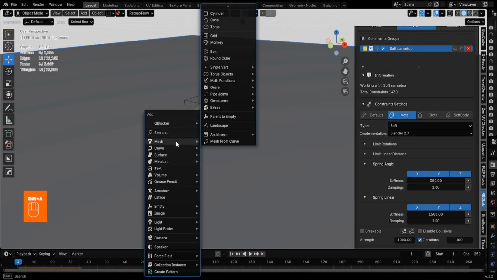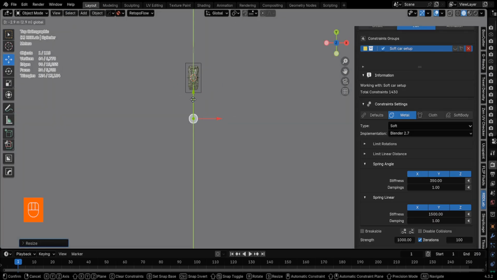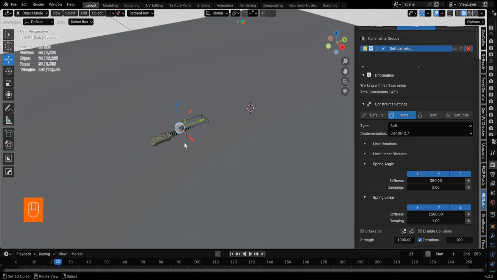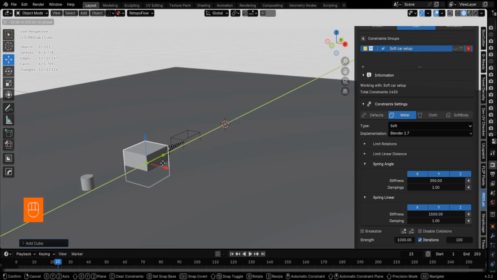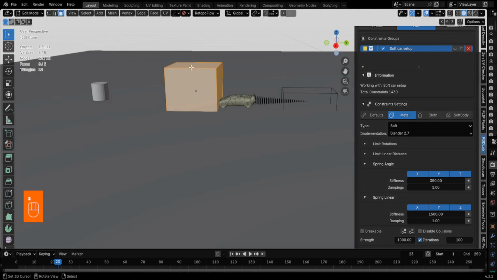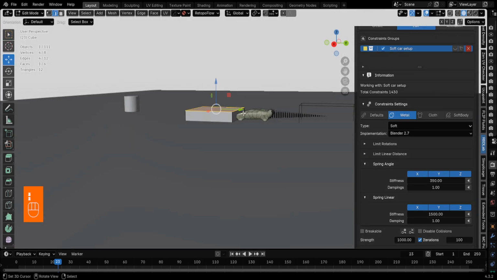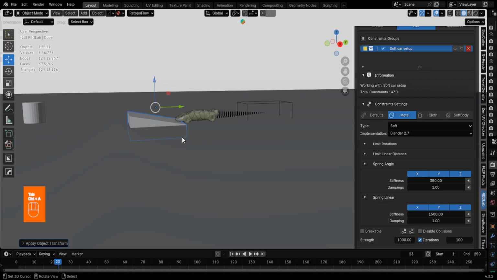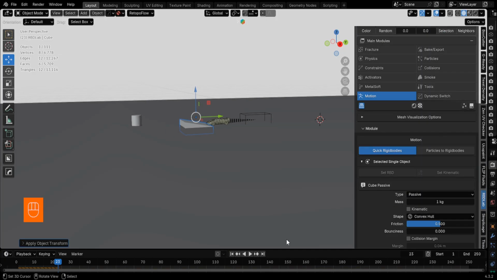Now, I'm adding a cylinder to the scene that the car is going to collide with. I'll also create a ramp using a cube to give the car some airtime before the impact. Go to the Motion tab and add a rigid body, setting the type to passive.